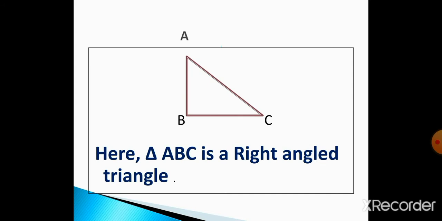And how can you draw it? At first you will draw the right angle. Then just add another side, and it will be a right angle triangle. It is very easy for you, right?